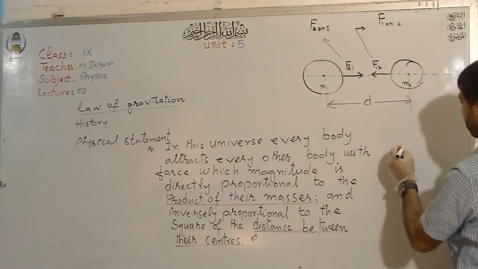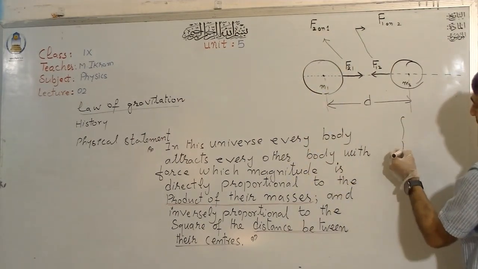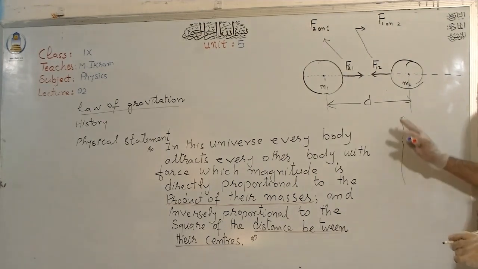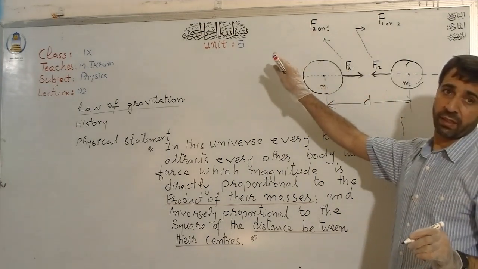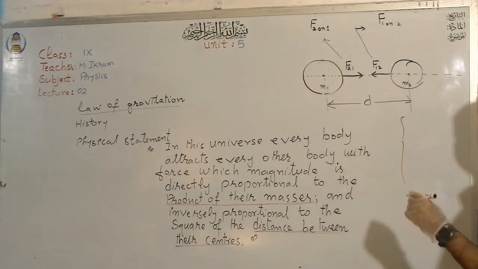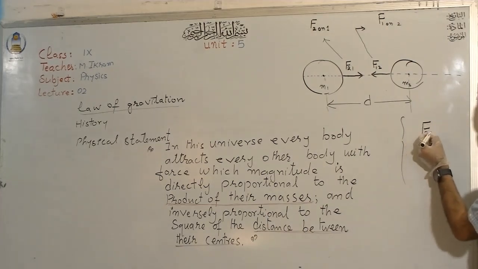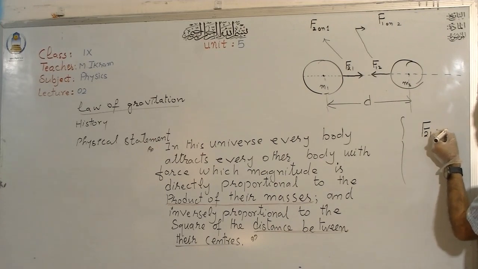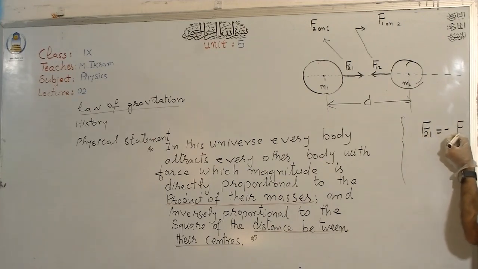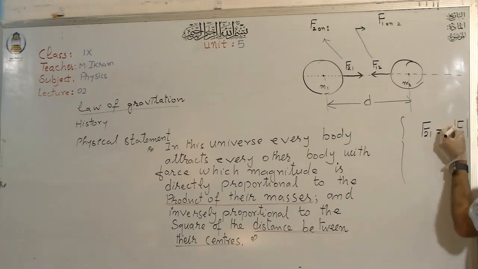Now, I would like to tell you here also that these two forces will be the same in magnitude, although they act on two different bodies. According to Newton's third law, even the third law holds true here.